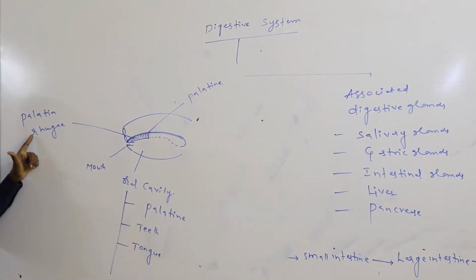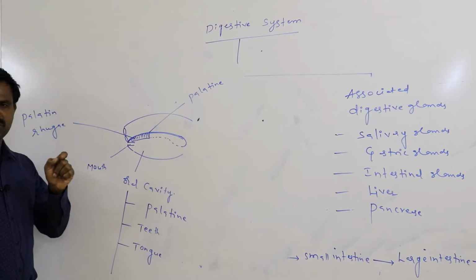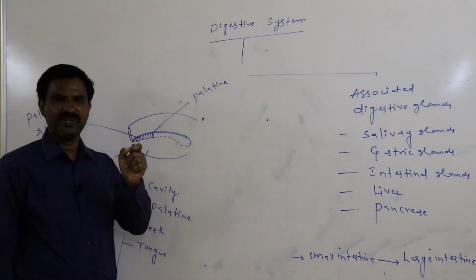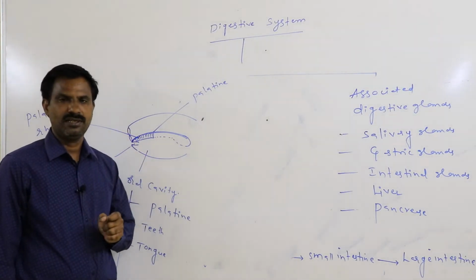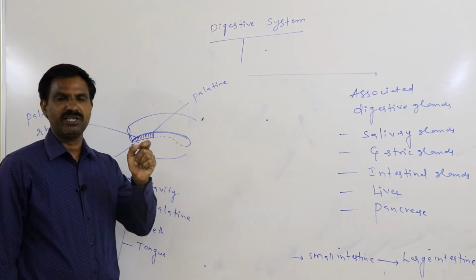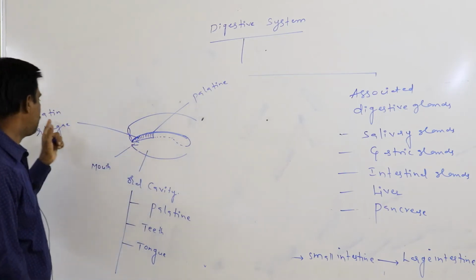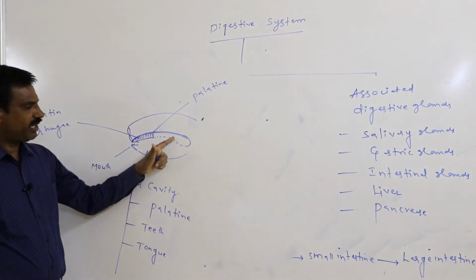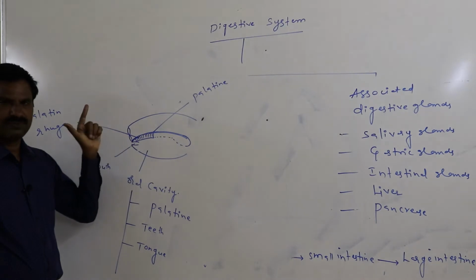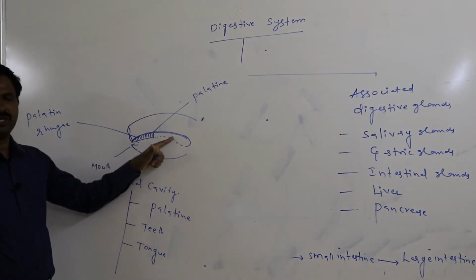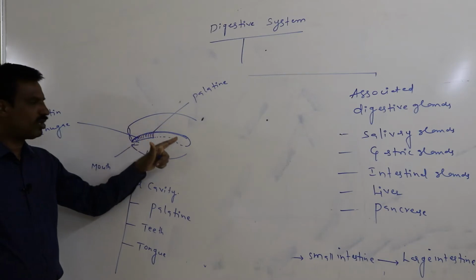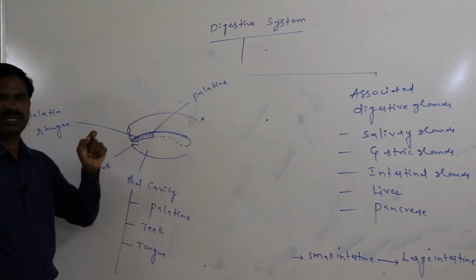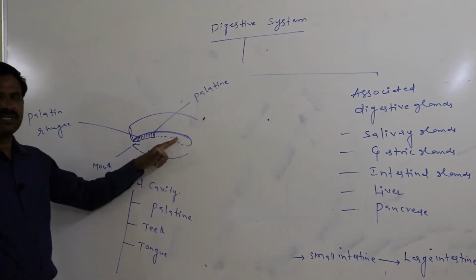Palatine rugae is principally helpful to provide the grip to the tongue for effective mastication of the food material. Again, the posterior part of the palate is very soft because it is made up of areolar connective tissue. It is not made up of bone. It is simply made up of areolar connective tissue, so that it is very soft, very delicate.